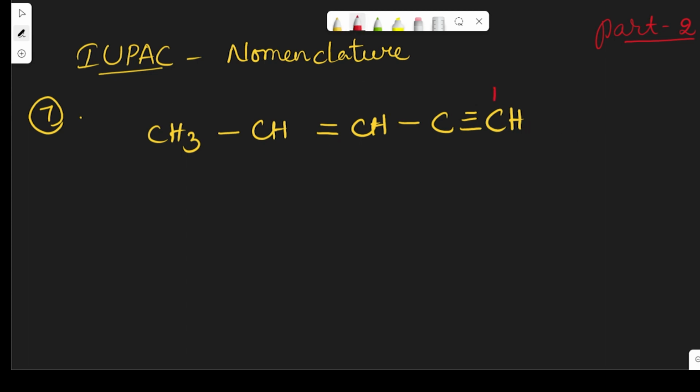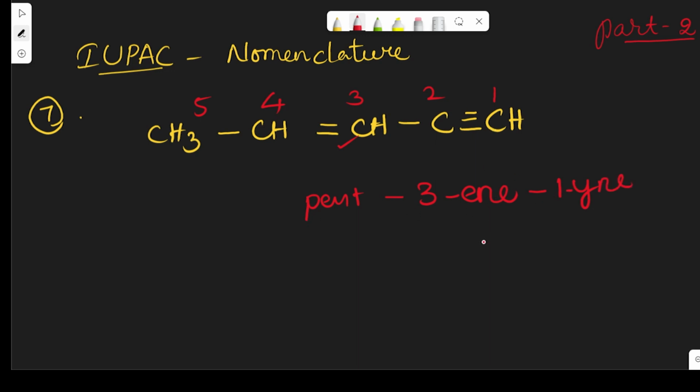So the numbering will be given from right to left. There are 5 carbons, so it is pent. There is no substituent and no other functional group. So pent, at the third carbon a double bond is there, so pent 3, and at the first carbon a triple bond is there. Pent 3 and 1 ine.